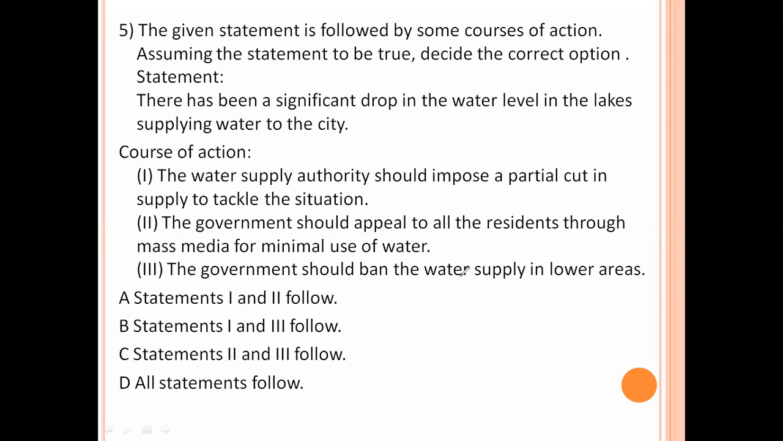Which one is suitable? We find here. The water supply authority should impose a partial cut in supply to tackle the situation. Yes, the first one is the right answer. The government should appeal to all the residents through mass media for minimal usage of water. So a government appeal is compulsory in that case. So that is also the right answer. The government should ban the water supply in lower cases. So this one is wrong. Both 1 and 2, statements 1 and 2.